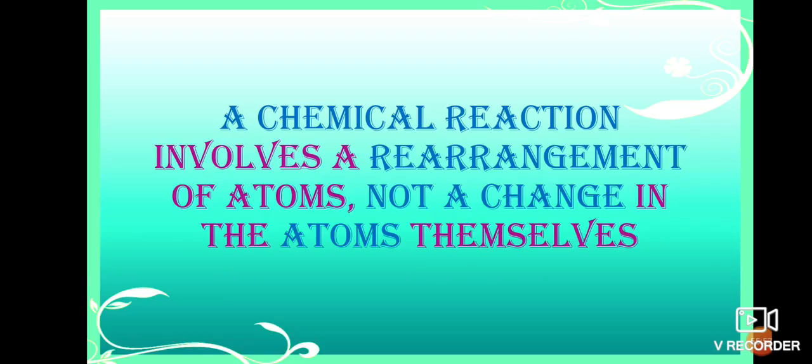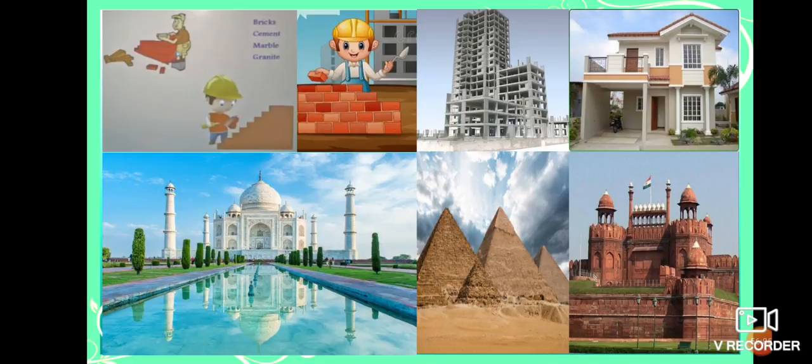Okay, so rearrangement of atoms, not a change in the atoms themselves. Means here we are not changing the material, but we are changing the structures. We are rearranging the structures.